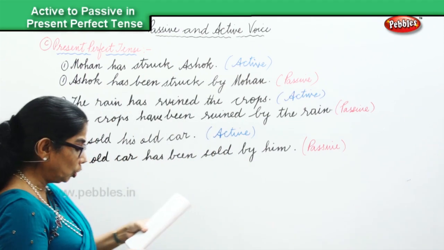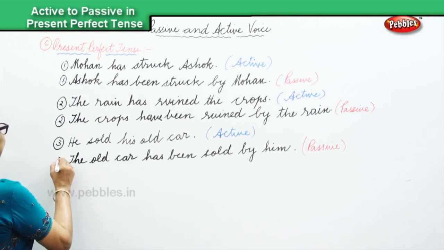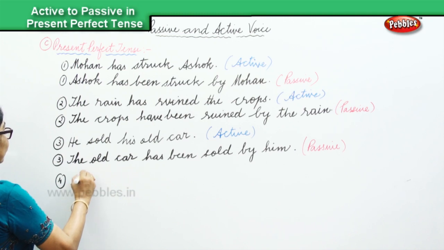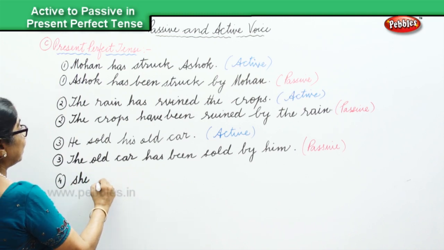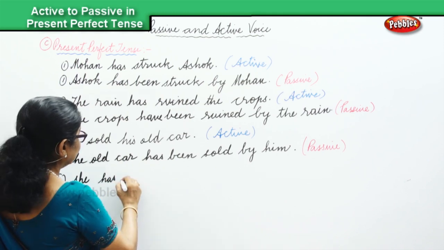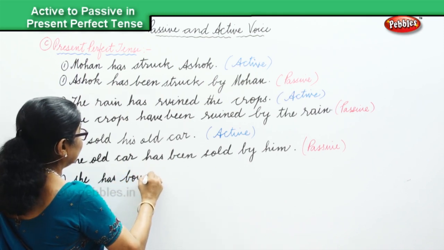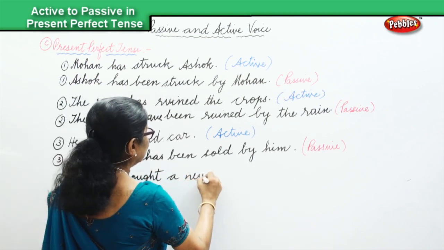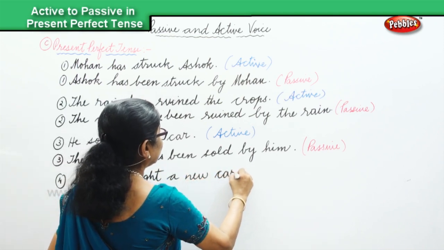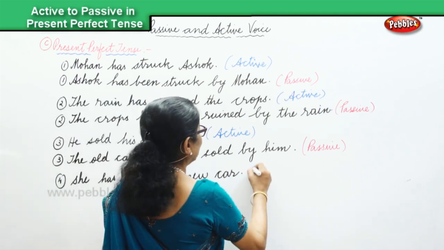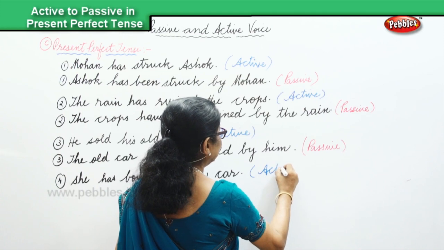She has bought a new car. Fourth one. She has bought a new car. That's the active.